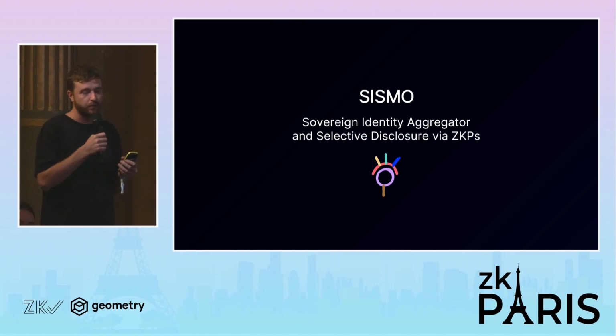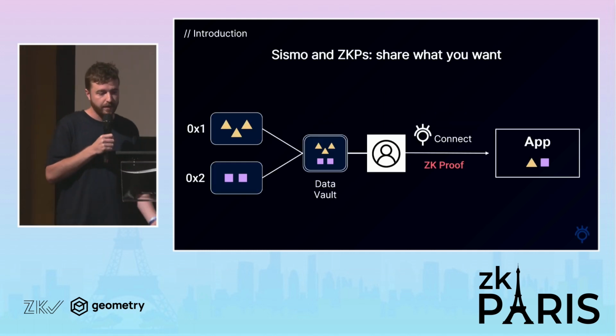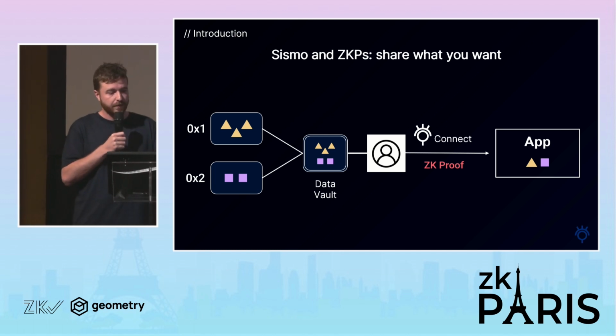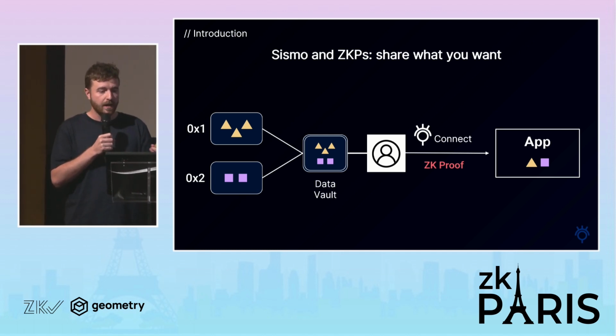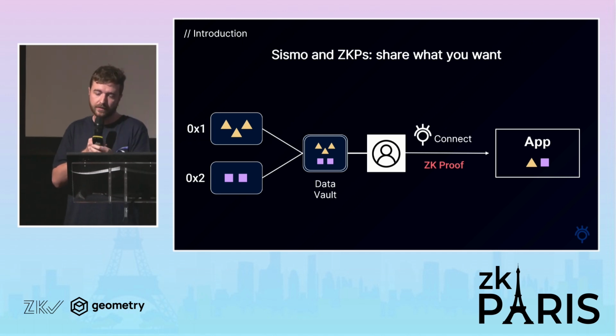Hello, I'm Leo, I'm from Sismo, and I'm very happy to be here. At Sismo, we are doing applied ZK, leveraging zero knowledge proofs to enable users to aggregate their identity and selectively disclose some piece of personal data to applications. Here you can see we have different accounts, 0x1 and 0x2. Using Sismo and Sismo Connect, users can aggregate these identities and only disclose some piece of personal data to an application with a zero knowledge proof.